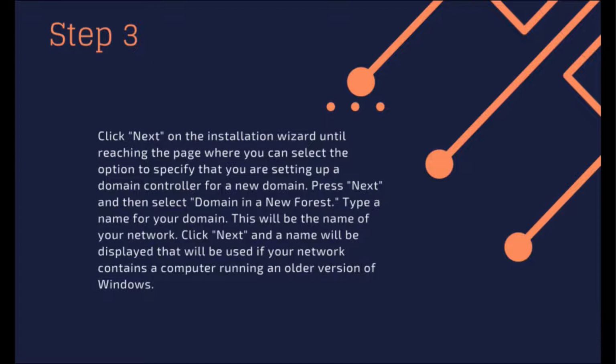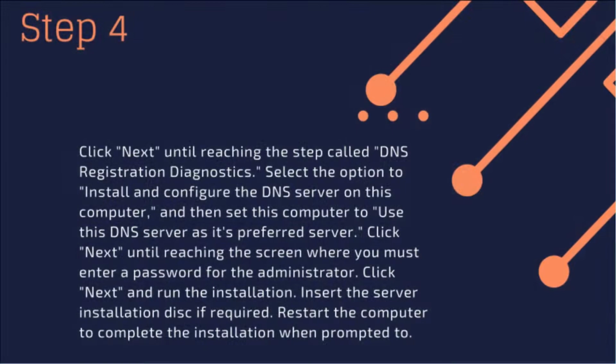Step 3. Click Next on the installation wizard until reaching the page where you can select the option to specify that you are setting up a domain controller for a new domain. Press Next and then select domain in a new forest. Type a name for your domain. This will be the name of your network. Click Next and a name will be displayed that will be used if your network contains a computer running an older version of Windows.